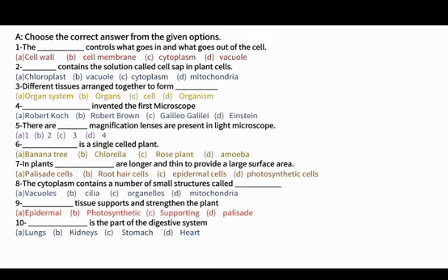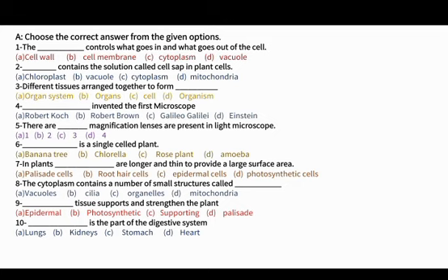Now the number 6, dash is a single celled plant, and your options are banana tree, chlorella, rose plant and amoeba. So students, amoeba, the option D is incorrect, because amoeba is a single celled animal, whereas rose plant and banana tree are multicellular plants. So the right answer is chlorella. Chlorella is a single celled plant.